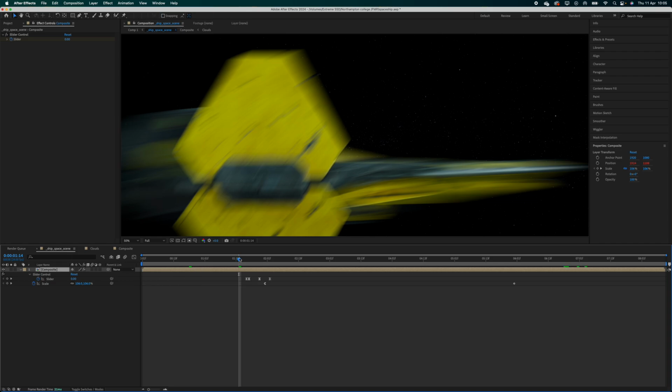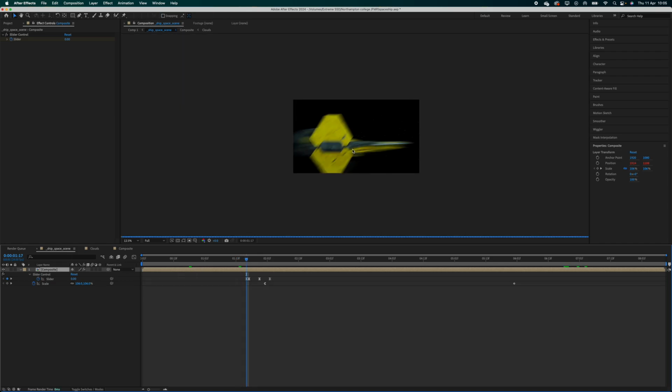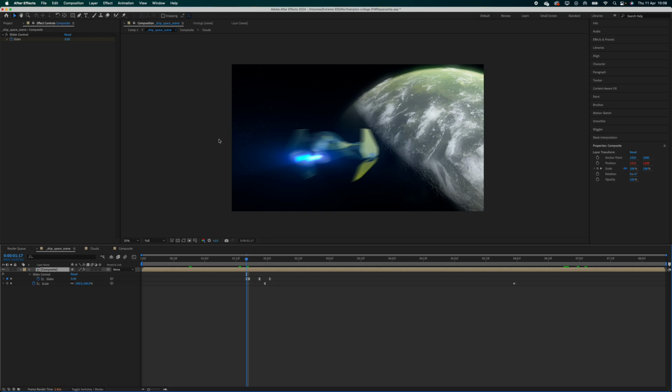Finally, I created a little camera shake as a ship goes past. I did this with an expression, so if I go to position, click down, you can see I've got a wiggle effect.